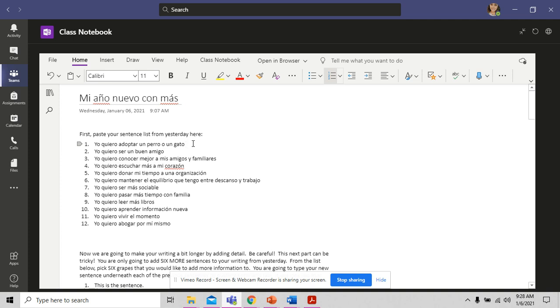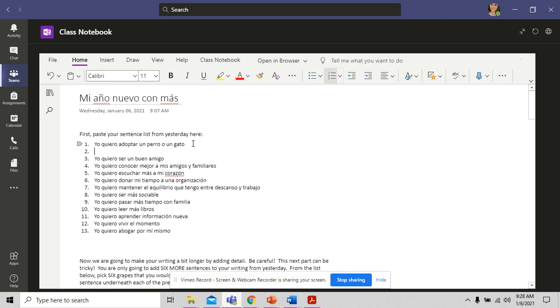So here's the formatting thing. I'm going to push Enter and then Tab. And now I have it as a little sub bullet, kind of. And I'm going to paste in that sentence that I copied. So quiero adoptar un, I don't know, you know what? I want to adopt an old cat.